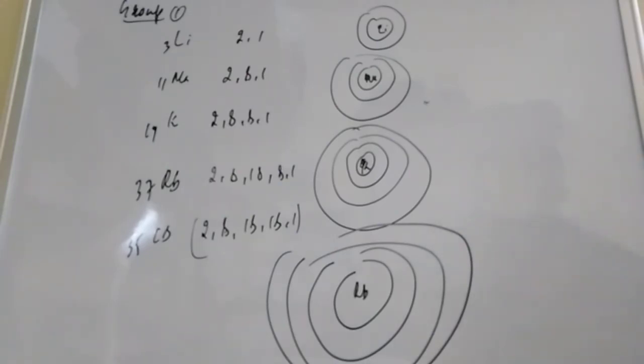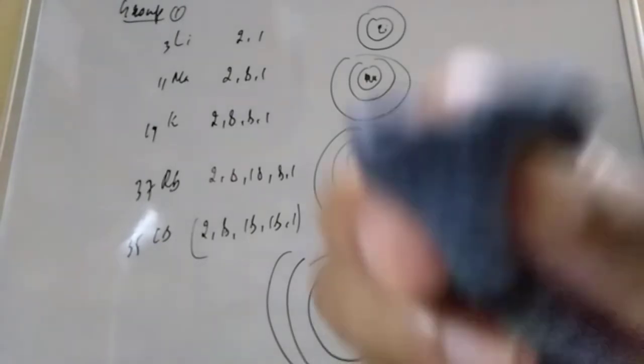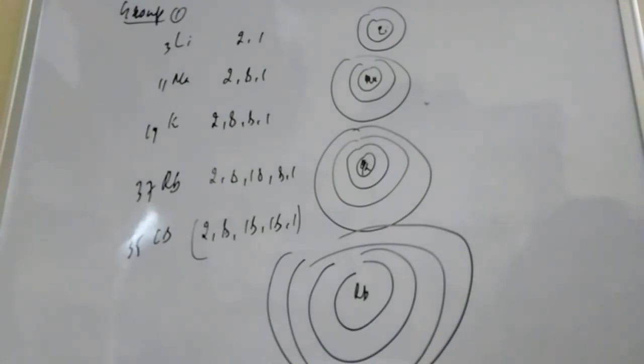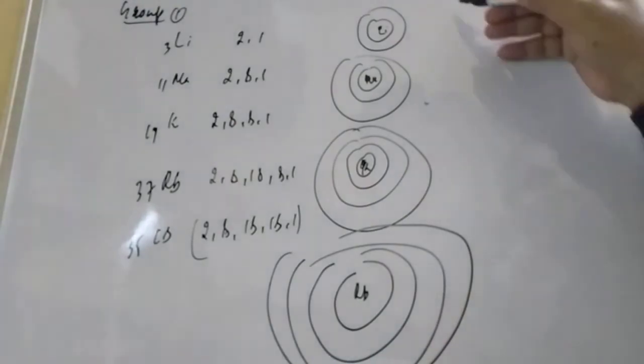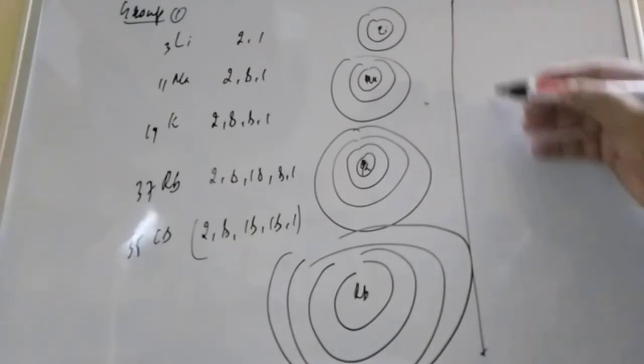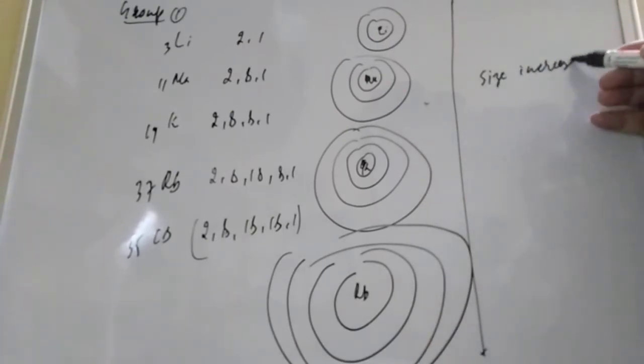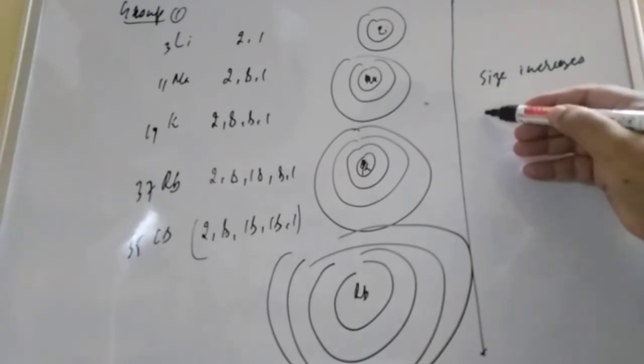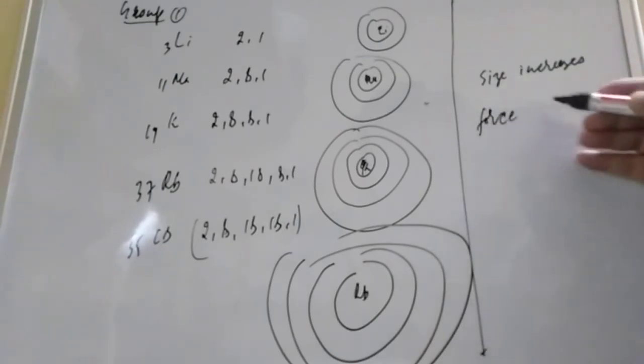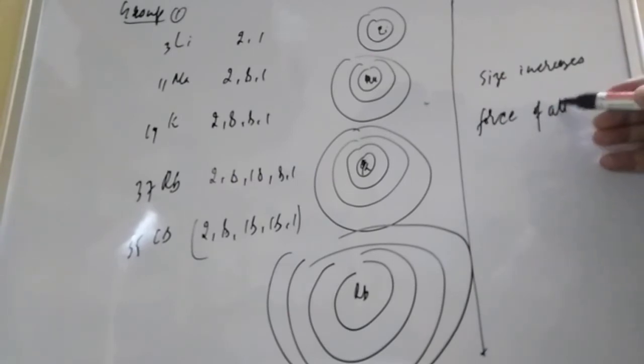So from this, what will you be able to conclude, student? When you are moving down the group, size increases, then what is happening to the force of attraction? Force of attraction decreases.